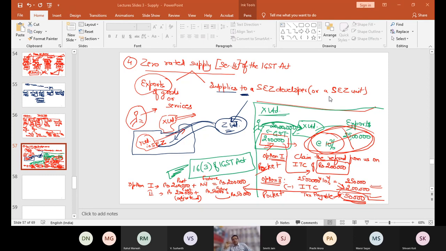And now let me wind up with my next concept, composite and mixed supply. That's it. After this, the supply will be over.